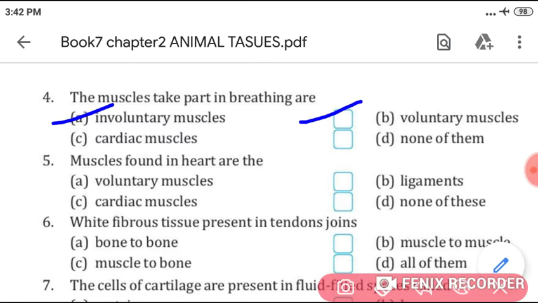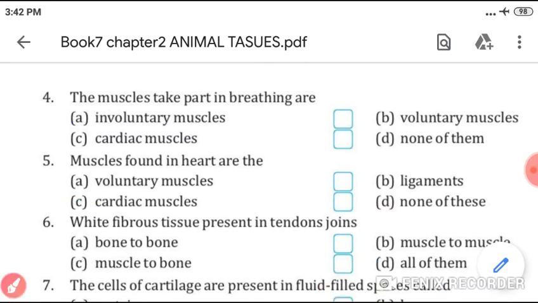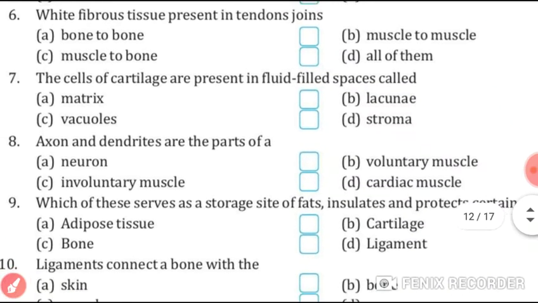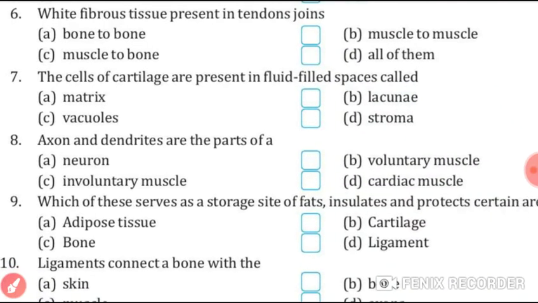Fifth, muscles found in the heart are cardiac muscles. C point. White fibers tissue present in the tendons, joints, muscles to bone. Now seventh, the cell of cartilage are present in fluid filled spaces called lacunae.